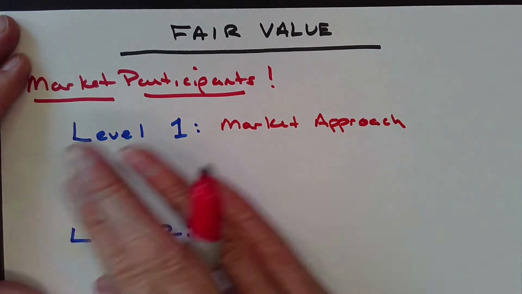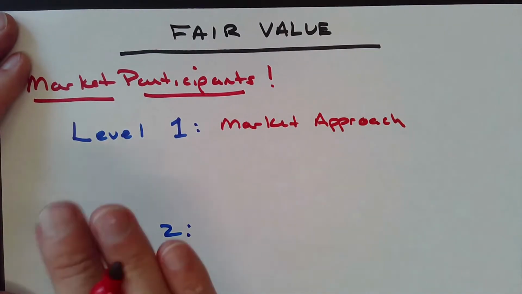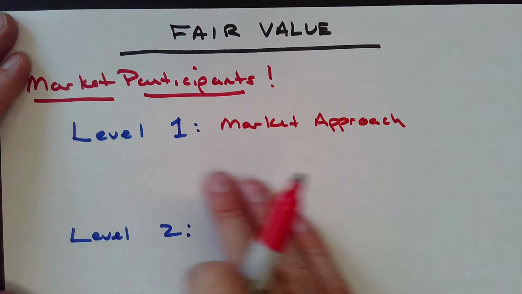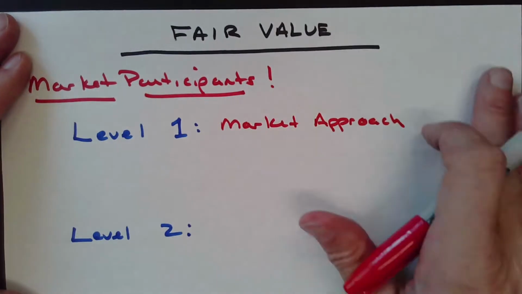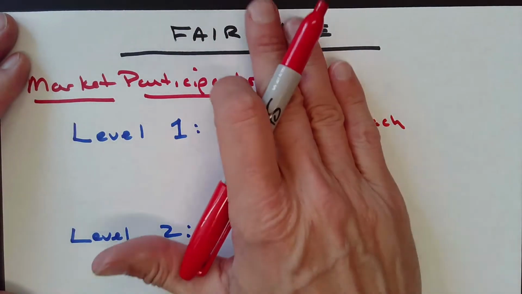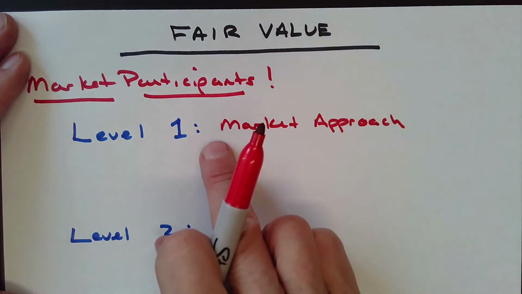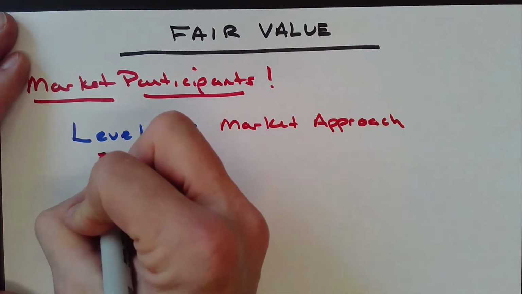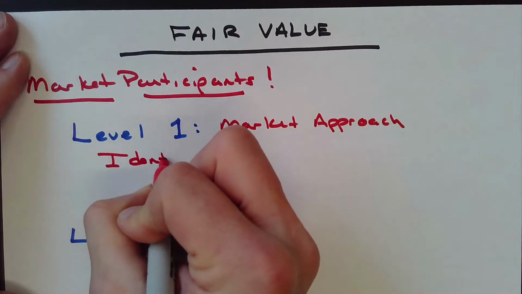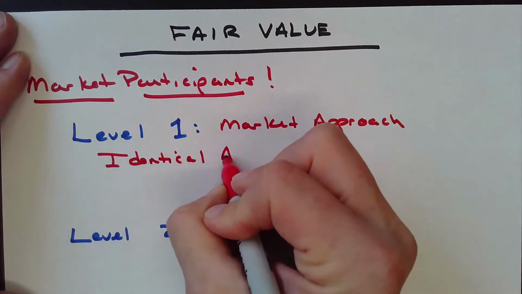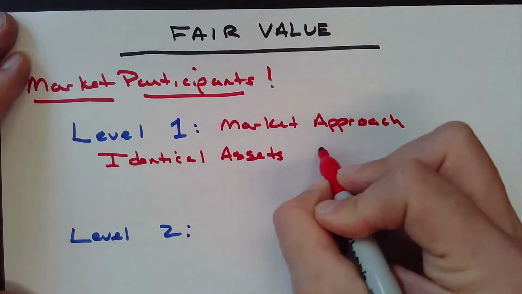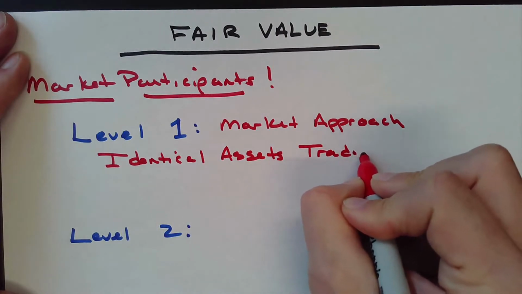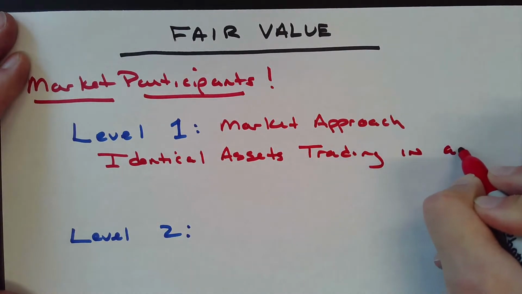Total market approach. Any kind of fair value that you have is a level 1 fair value if, using a market approach, you have identical assets trading in an active market.